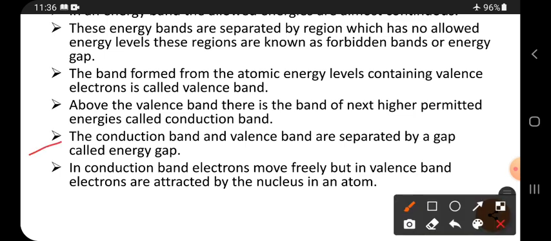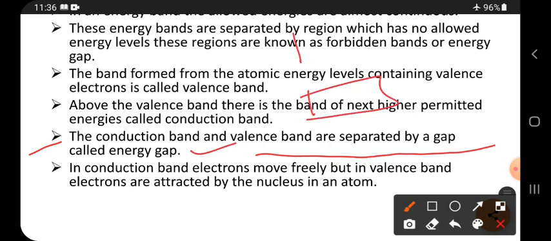The conduction band and valence band are separated by a gap. Here is the valence band, and just above it the conduction band is present. So the gap between the valence band and the conduction band is also called the energy gap.